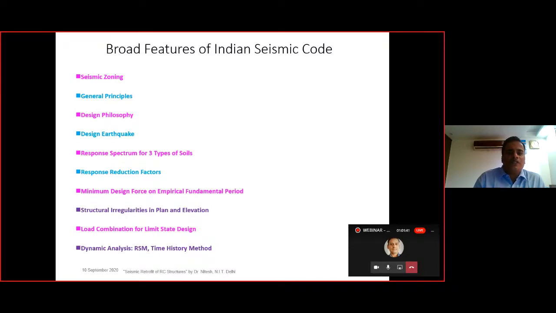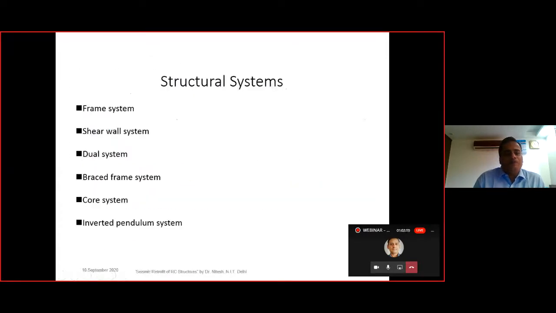Then we have the broad features of the seismic code. Here we have the seismic zoning, we have seen the design philosophy, we have seen the three types of soil, that is the hard soil, medium soil, and soft soil. The response reduction factor we have seen. Then there are the structural irregularities and load combinations, which can be taken from IS 456 and IS 1893. So different load combinations are there. And we have the response spectrum method and the time history method as the dynamic analysis methods. There are various structural systems: the frame system, shear wall system, dual system, core system, and inverted pendulum system, that is your water tank system.